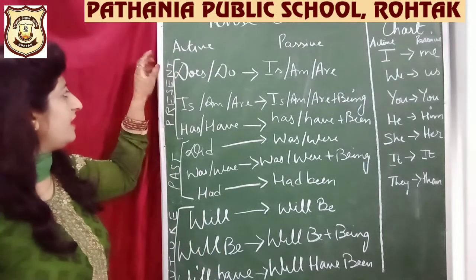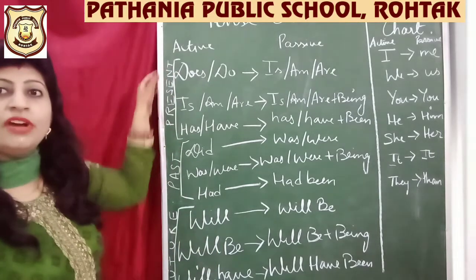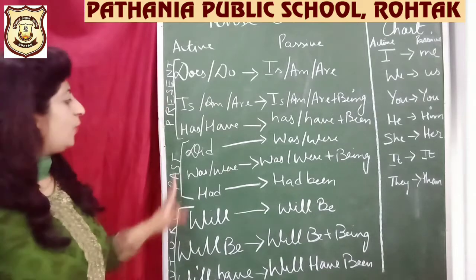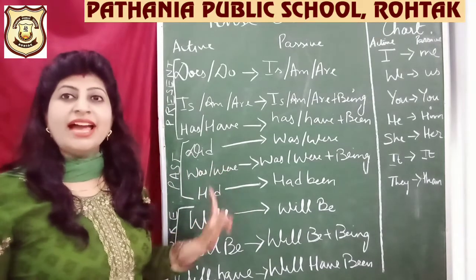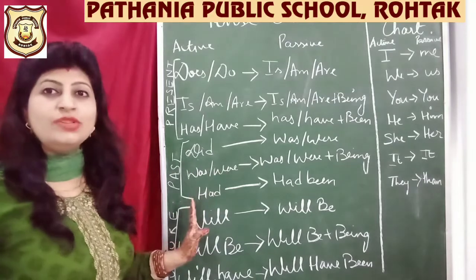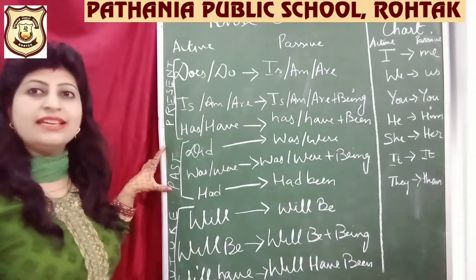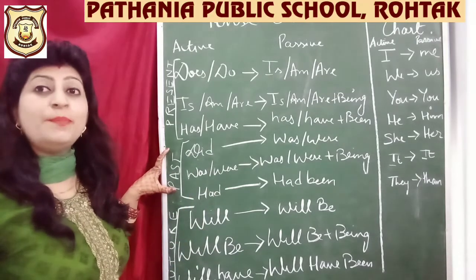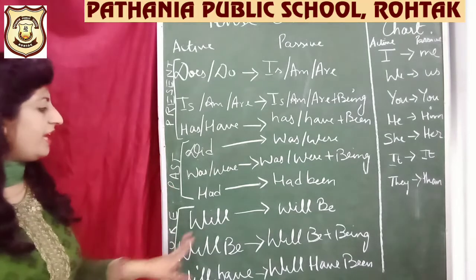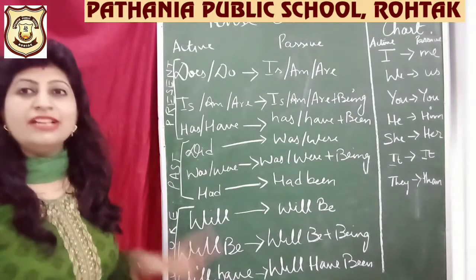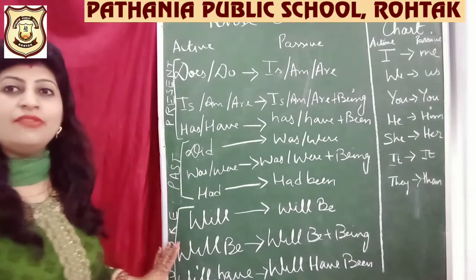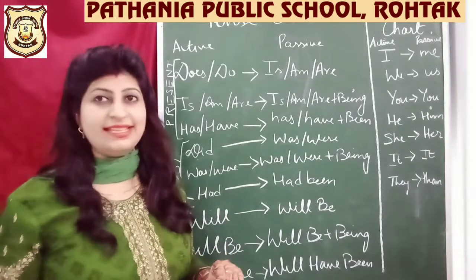All these are used in the different forms of present tense. When I say did, was, were, had, we had used these in the past tense. When I say will be, will have, we had used it in our future tense, isn't it?